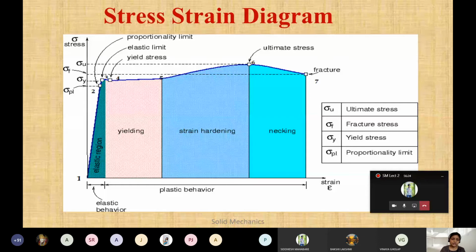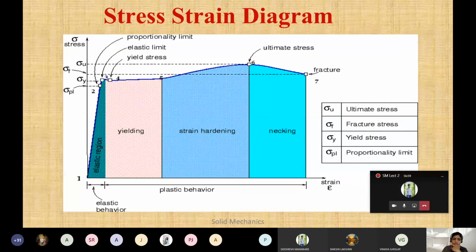And now see, this is the yielding point, where the deformation will just start. Strain hardening will keep increasing the stress. One by one I'll explain again. Necking will occur and then there is a break. So just take one look at how the diagram is, so that I can go to the next slide and explain one by one.